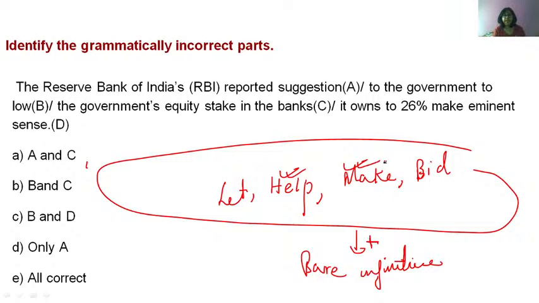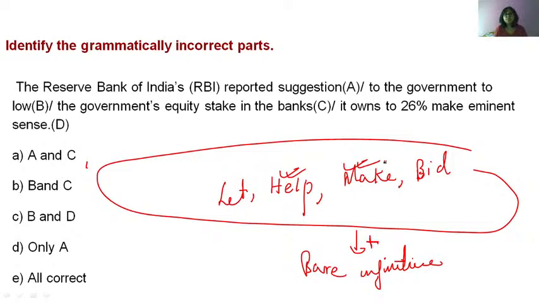Option D, only A. Only A is incorrect. The Reserve Bank of India's reported suggestion to the government to lower the government's equity stake in the banks it owns to 26% make eminent sense. Okay. Gokul says option D, only A, B and D. B and D means option C, B and D. Okay, fine.